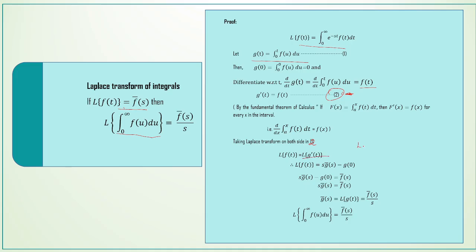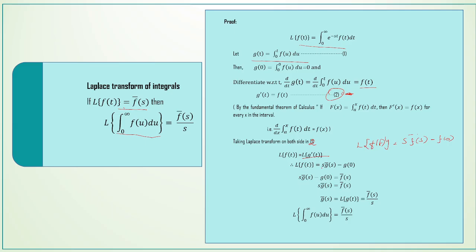We know L of f dash of t is equal to s into f bar of s minus f of 0. So in the previous one, the Laplace transform of derivative, we have discussed this property. So we apply it for g dash of t also here.